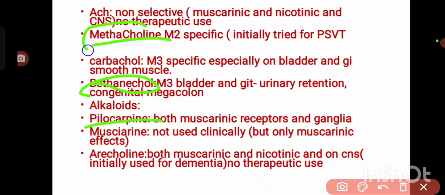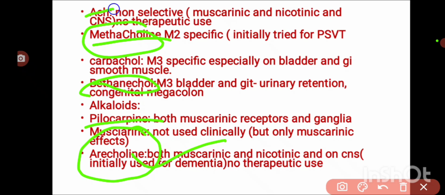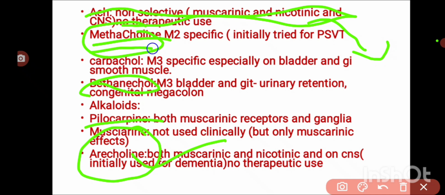So these three we can use clinically. The remaining alkaloids, muscarine and arecoline, these two are poisons. We cannot use them clinically. And acetylcholine won't work because it is rapidly degraded by the enzyme. Methacholine selectively acts on M2 receptors, which are present on the heart. So it decreases the heart rate and force of contraction, which is useful in paroxysmal supraventricular tachycardia.